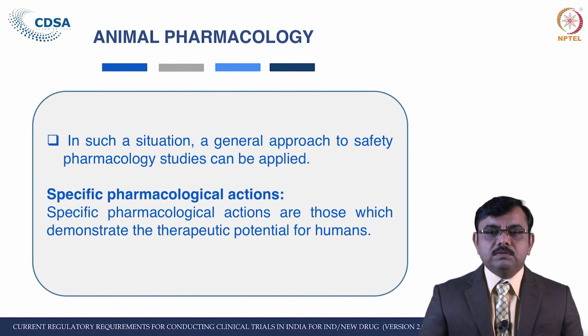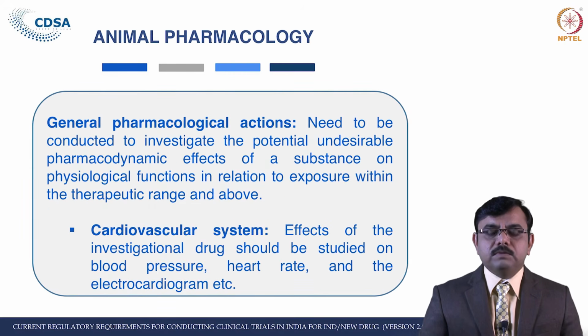Specific pharmacological actions, those which demonstrate the therapeutic potential for humans, have to be conducted. In general, pharmacological studies need to be conducted to investigate the potential undesirable pharmacodynamic effect of a substance on physiological function in relation to exposure within the therapeutic range and above.